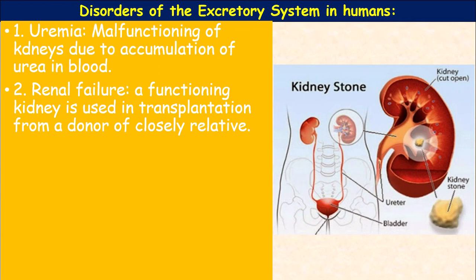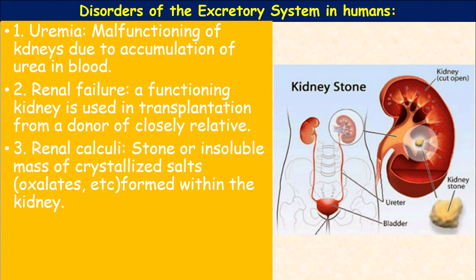Renal failure means kidney failure, during which the functioning of the kidney is stopped, so transplantation from a closely related donor is required. The blood vessels which carry blood to the nephrons stop functioning.